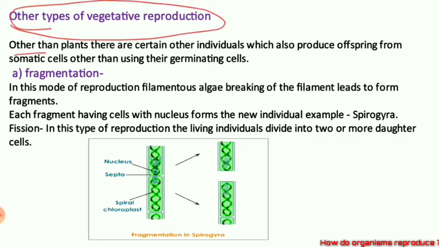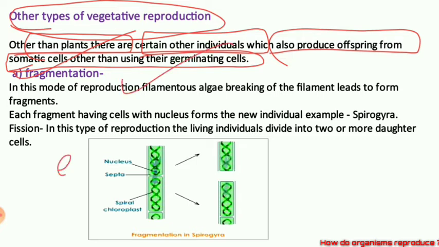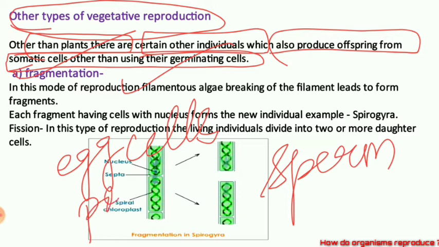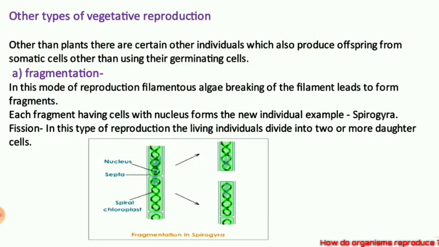See, other than plants, other living organisms also produce offspring from their somatic cells, from their body cells, without using germinating cells. What are germinating cells? Egg cells, sperm cells, pollen in the plants. These are germinating cells. So these germinating cells we are not using right now. We are not talking about these.